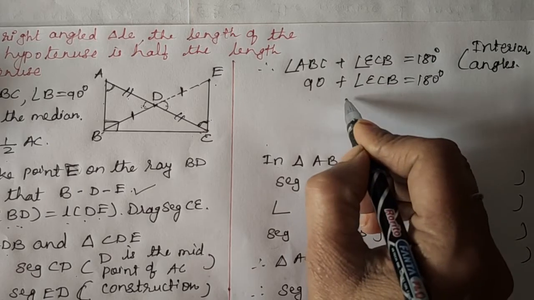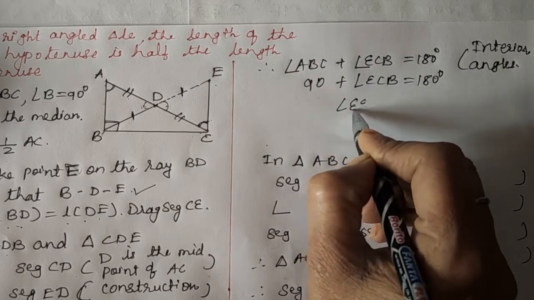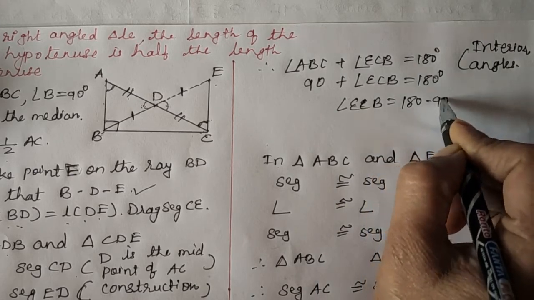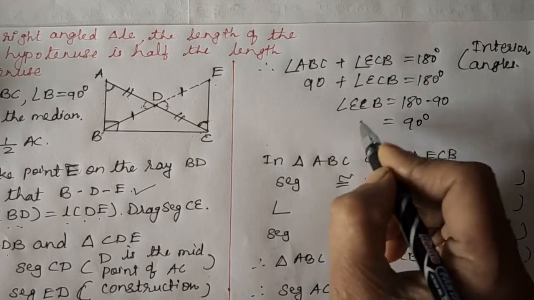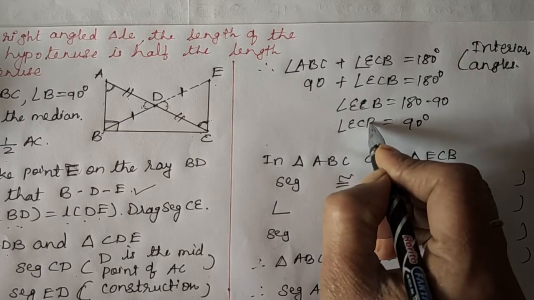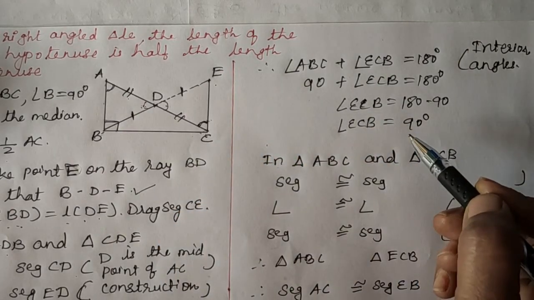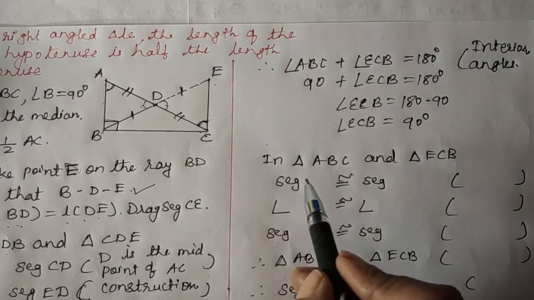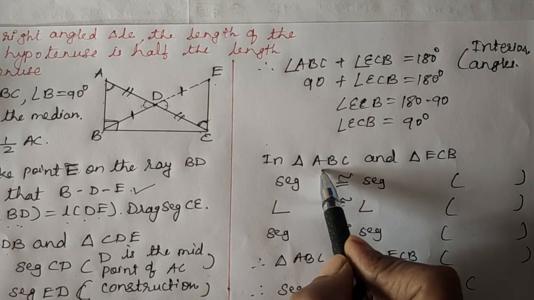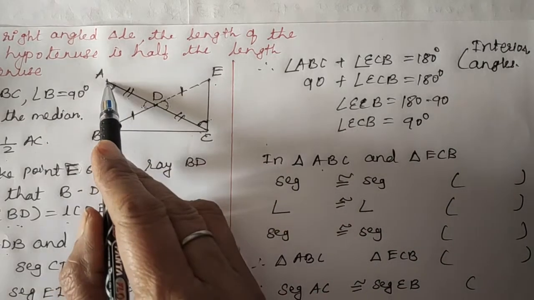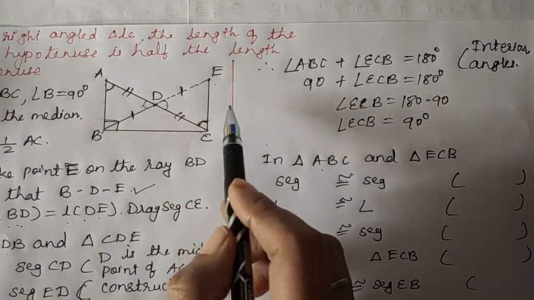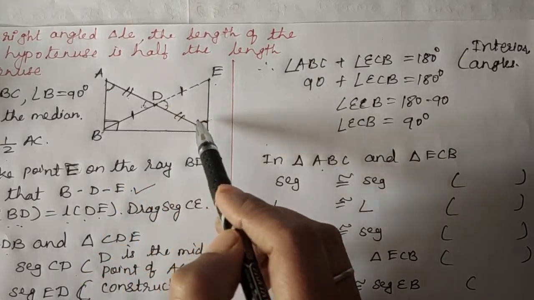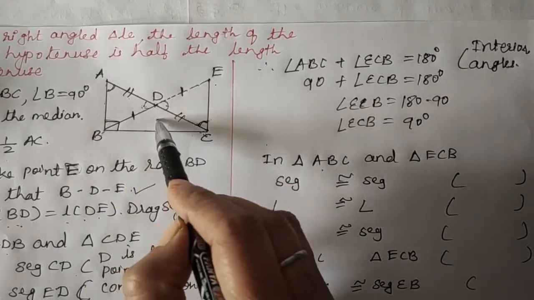Just simplify. When you simplify, ECB is equal to what? 180 minus 90 is equal to 90 degrees. So now you have got angle ECB also as 90 degrees. Okay, so now let's take these two triangles, ABC and ECB. This is ABC and this is ECB.